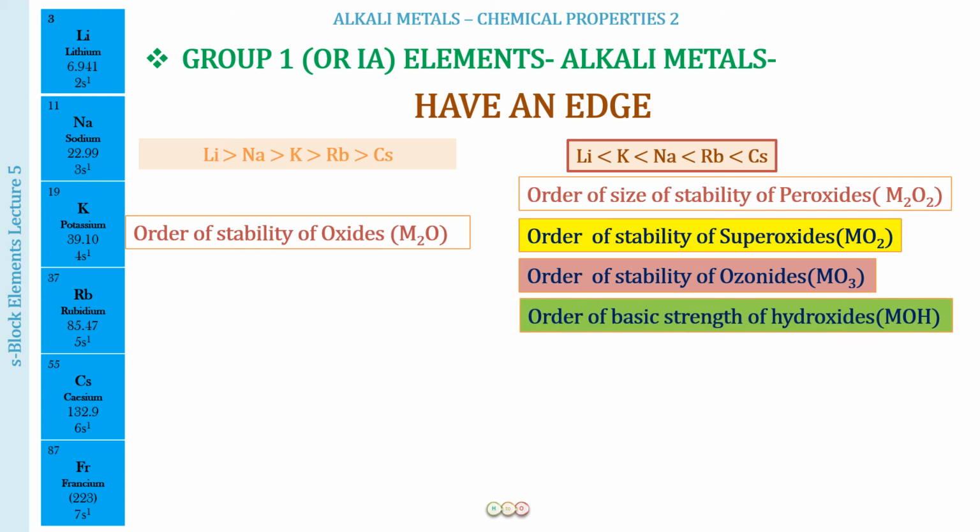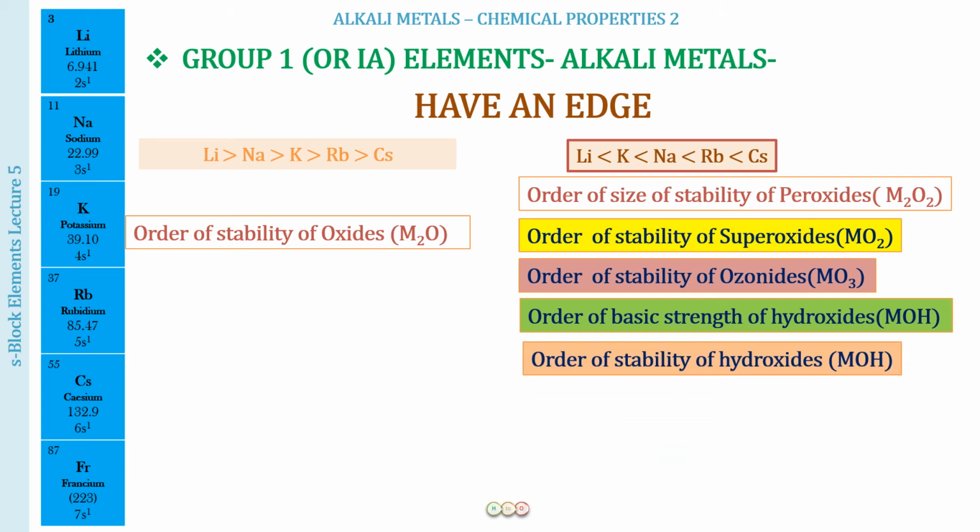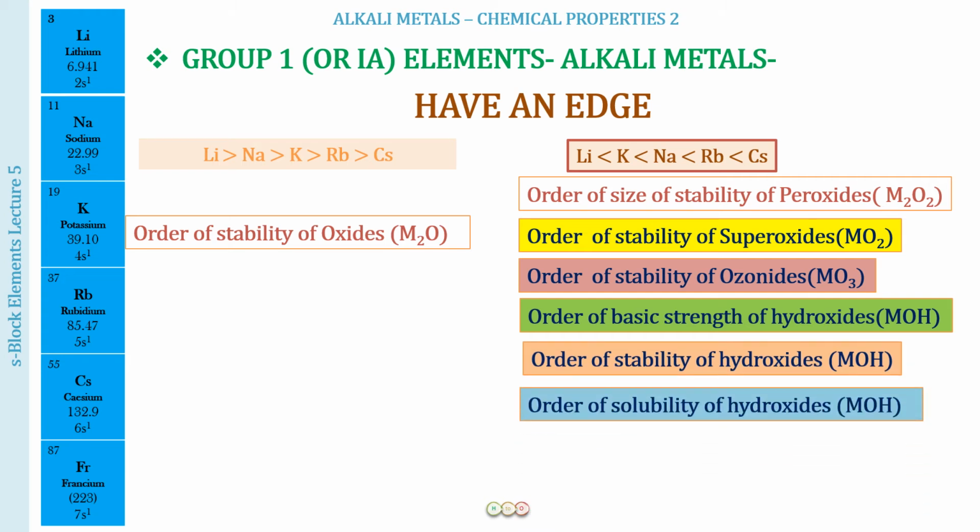And then we talk about the basic strength of the hydroxides, so that is also going to increase down the group. Then we have the stability of the hydroxides increasing down the group, and the solubility of the hydroxides also increasing down the group. So these are the things that we have understood in detail in the last lecture. In case you have any doubts related to these, well, you can watch the lecture back again.